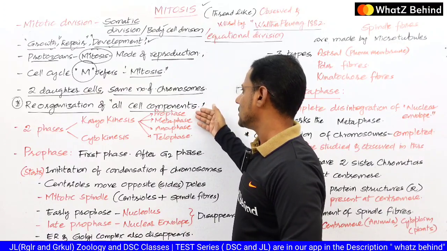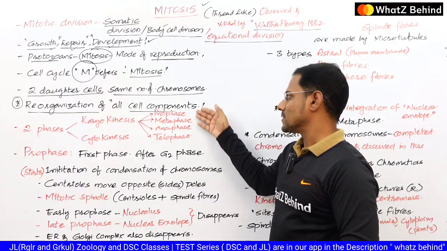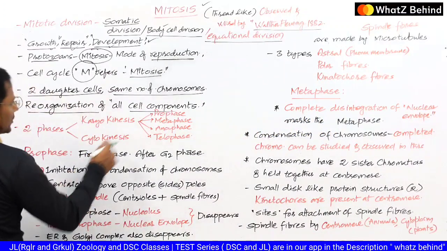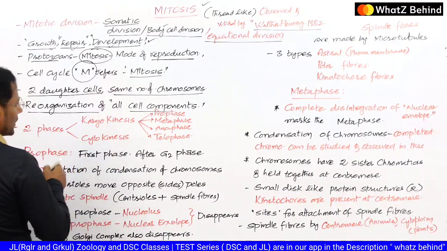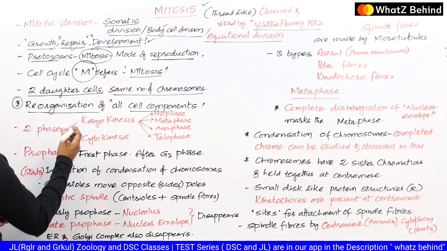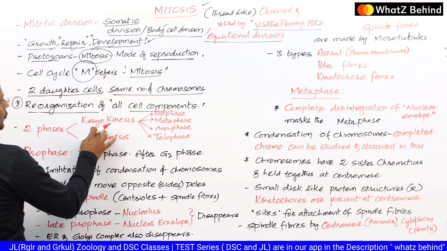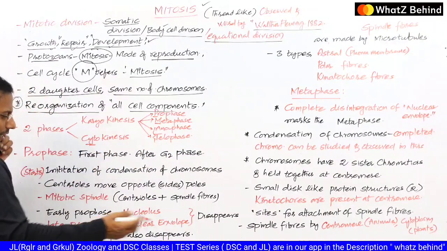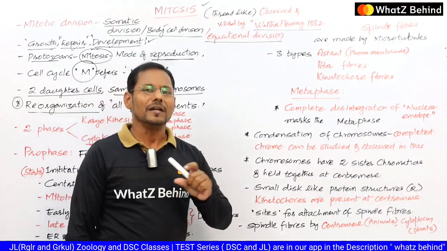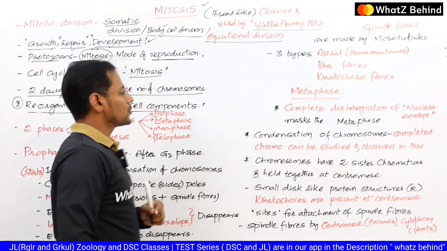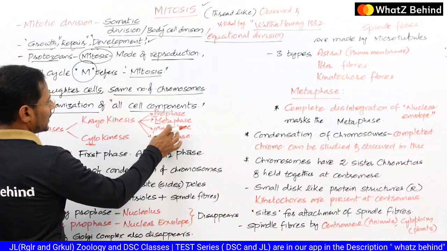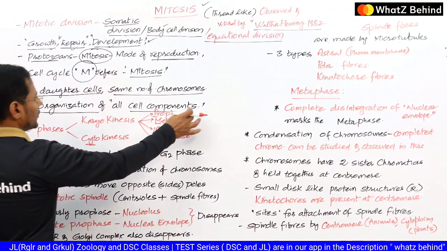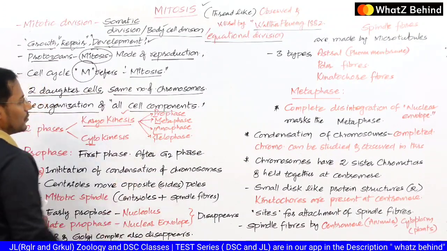We know that prophase, metaphase, anaphase, telophase take place continuously one after another. To remember this sequence along with cytokinesis, I told you a small code: PM at the site. Take all the first letters, PM. Prime Minister at the site, to say the Prime Minister is at our site. So remember one small sentence, PM at the site. P in the sense prophase, M in the sense metaphase, A in the sense anaphase, T in the sense telophase, and cytokinesis. These are all the different subphases involved in karyokinesis.